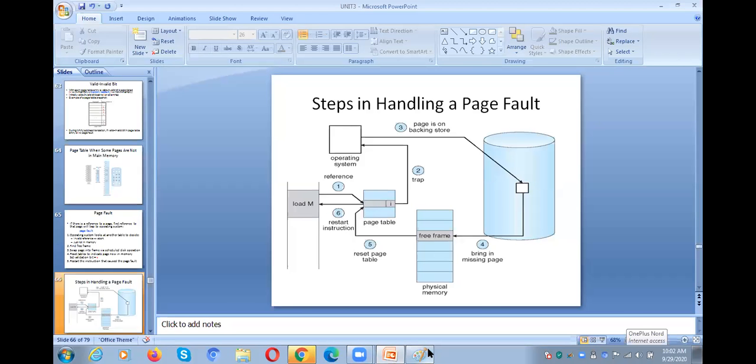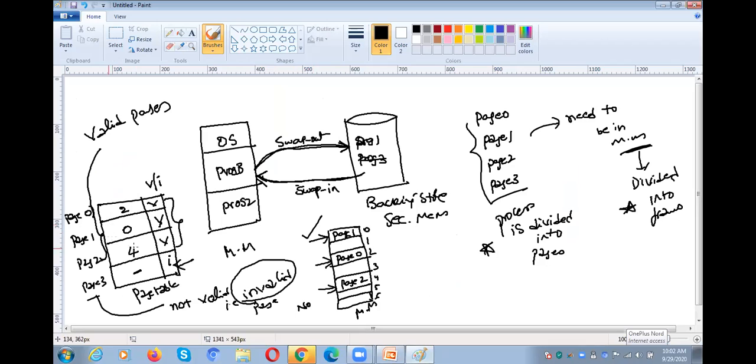Earlier, in this particular table, whenever you want to check whether the page is valid or invalid, where can we get the information? From the page table you are getting the information. If the page is available in the main memory frame, it is valid. If the required page is not available in the main memory, it is invalid. So whether the page is available in the frame or not, how can we know that? With the help of the page table's valid and invalid bits, you can answer whether the page is available in a main memory frame or not.